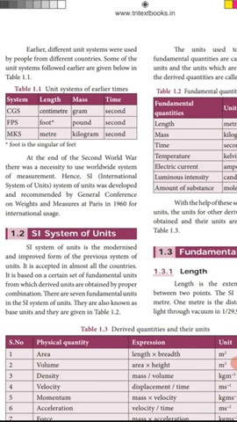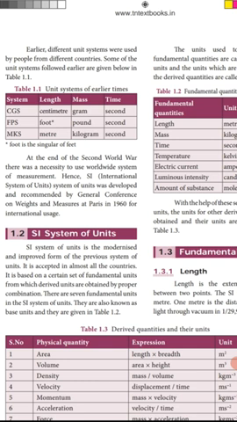There are 7 fundamental quantities: length, mass, time, temperature, electric current, luminous intensity and amount of substance. These are fundamental quantities, the basic quantities. Next, derived quantities are all derived from the fundamental quantities. Examples: area, volume, density, velocity, momentum, acceleration, force, etc.